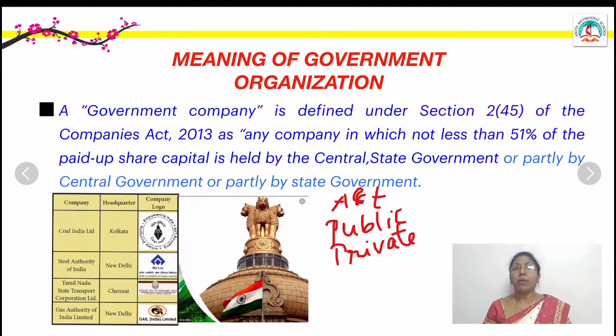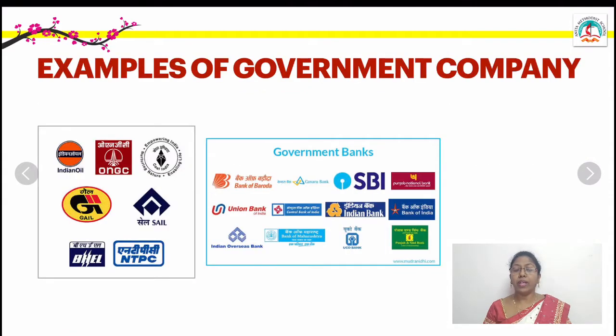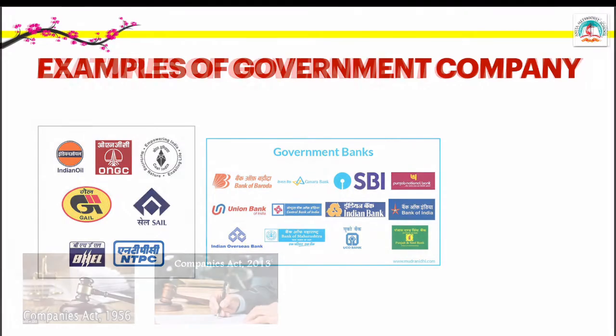We will see some examples of government companies. Indian Oil, ONGC, GAIL, SAIL, BHEL, etc. are examples of government companies. We have also given you some government banks like SBI, Union Bank, Bank of Baroda, Indian Bank. All these are examples of a government company.